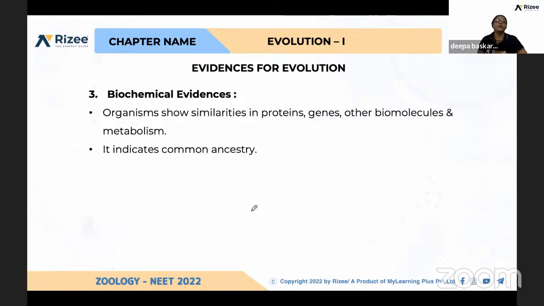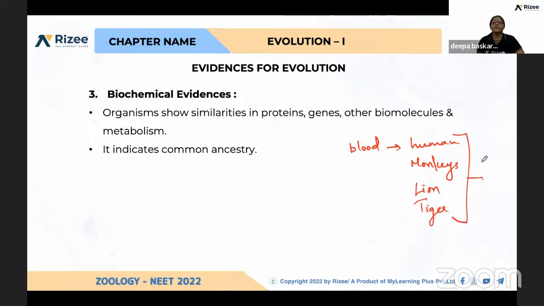So we have completed paleontological, morphological and anatomical evidences. The third thing is biochemical evidences. See, if you take the blood of two different species, if you collect human blood and monkey's, and even lion or tiger, many of the components are the same in these organisms. Like proteins will be there, genes are present in the nucleus, and other biomolecules like carbohydrates and fat will be there. So all this indicates that they all came from a common ancestry.